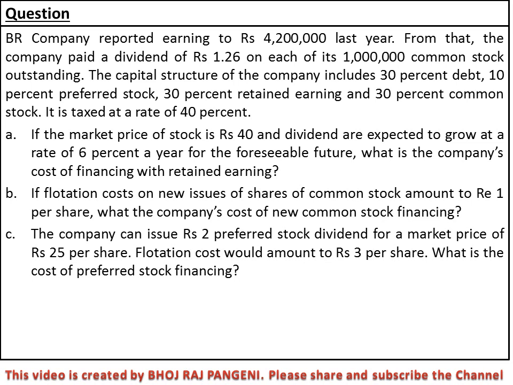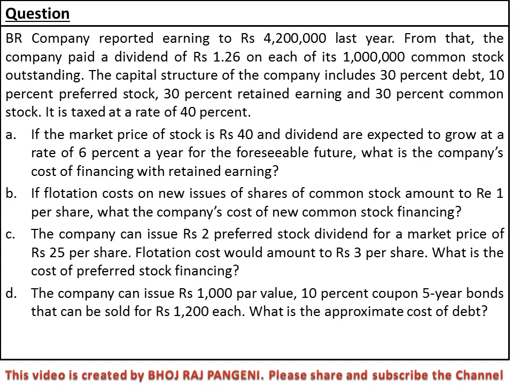What is the cost of preferred stock? Have a look at the preferred stock. There is no maturity period, so it is the irredeemable preferred stock. Consider which formula you have to use. It is decided by the time or maturity given in the question. Here there is no maturity, so you can use PD upon NP as the formula.